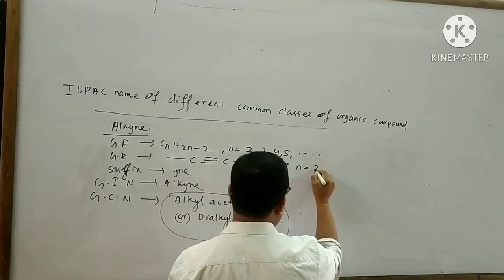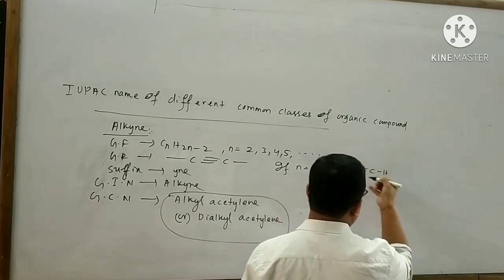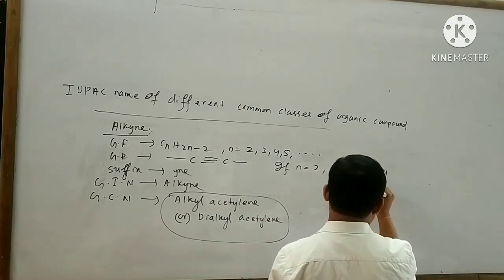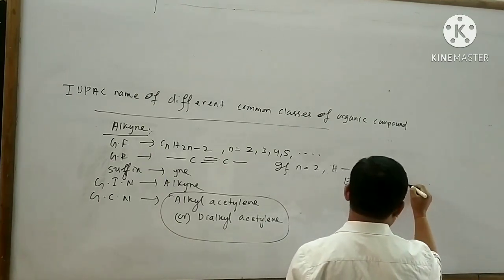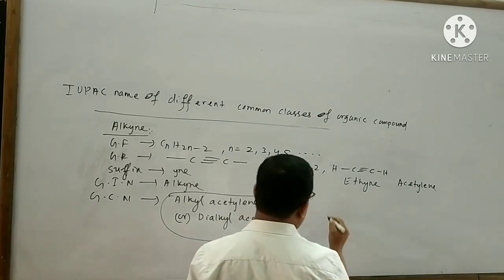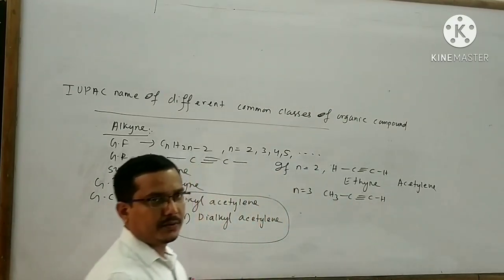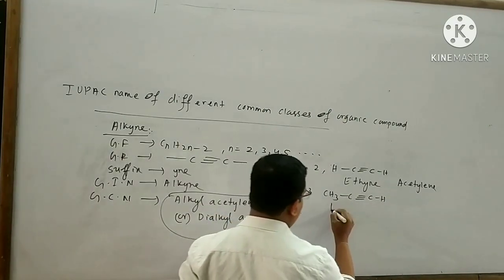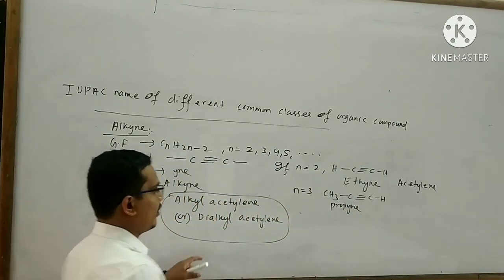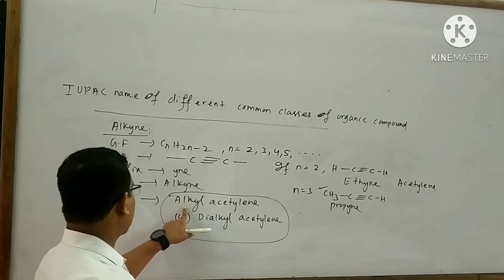If n equals 2, then the alkyne is H-C≡C-H. The name of this organic compound is said to be ethyne. It also has a common name, that is acetylene. If n equals 3, then the alkyne is CH3-C≡C-H. The name of this alkyne is said to be propyne. Now I want to write the common name for this organic compound. It is bound to follow this general common name.